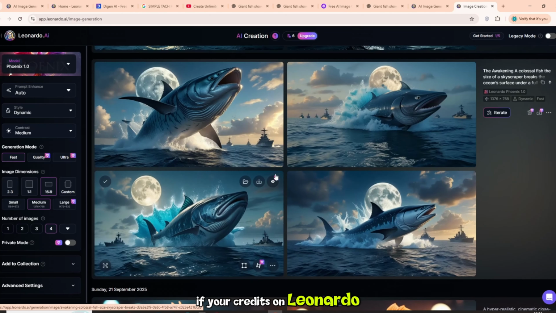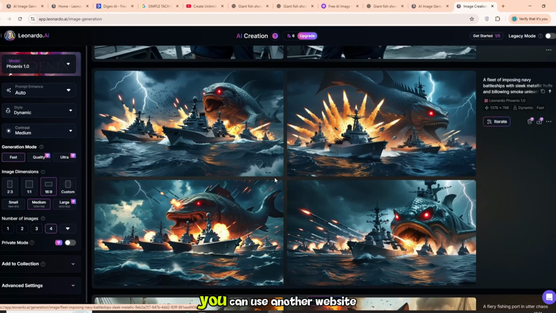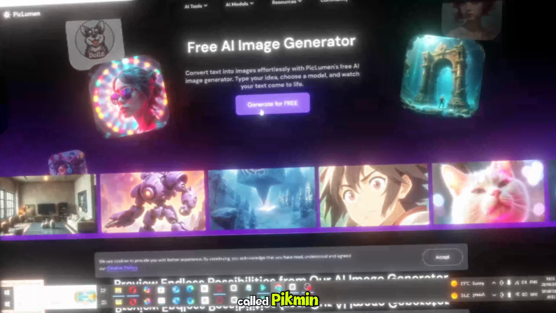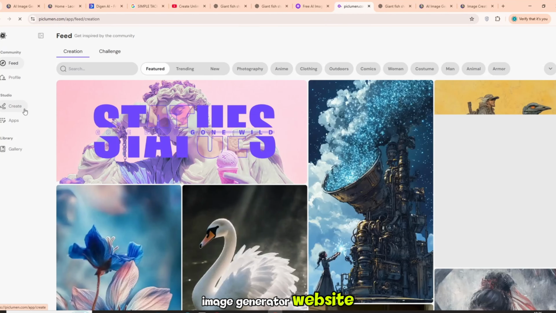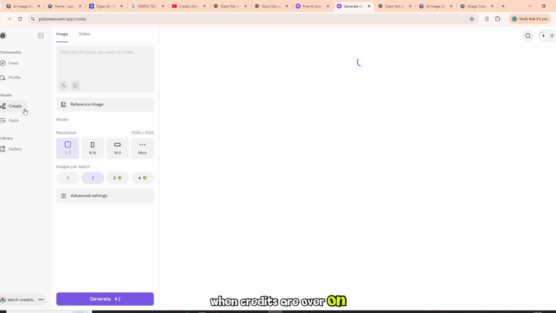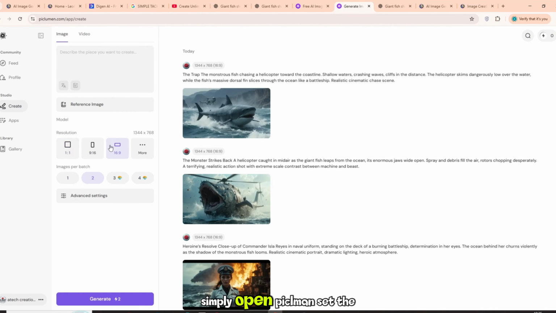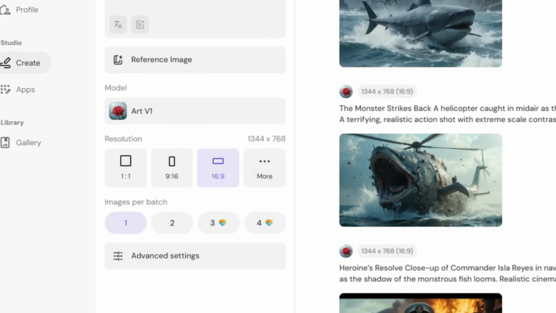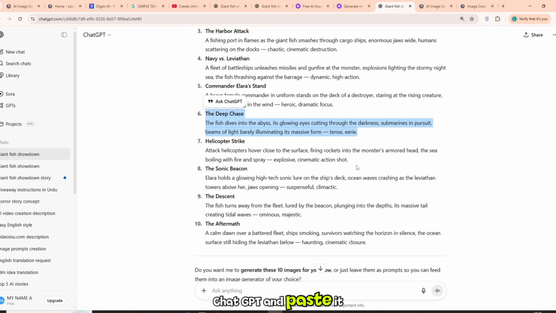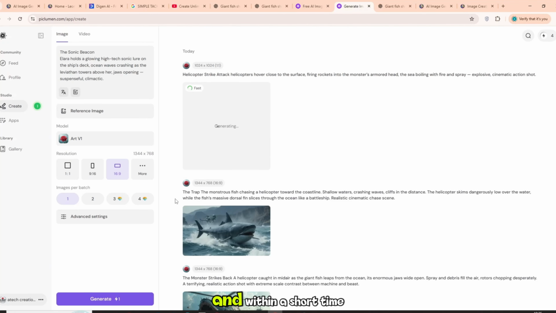If your credits on Leonardo.ai are finished, you can use another website called Piclumen. This is also a very good and powerful AI image generator website. When credits are over on Leonardo.ai, simply open Piclumen, set the size to 16:9, then copy the prompt from ChatGPT and paste it here. Click Generate, and within a short time, the image will be ready.